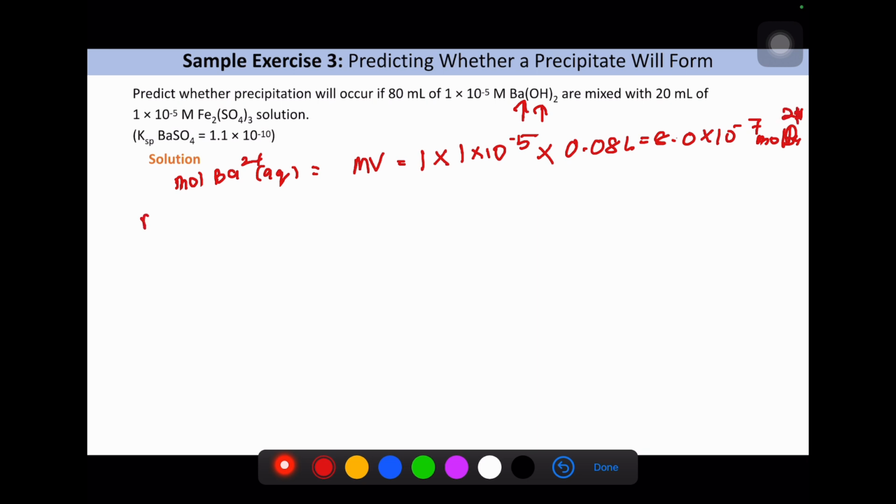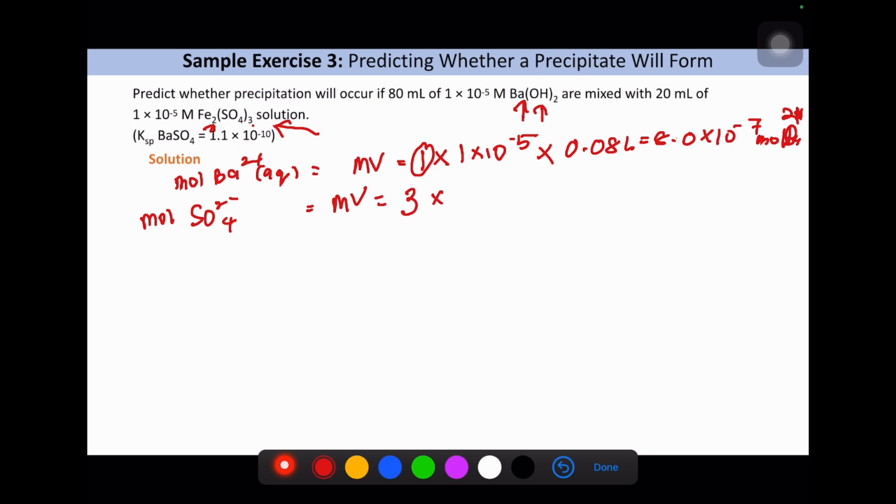And then the moles of sulfate in the other solution here. What we can see here, iron is 2 and sulfate is 3. I want to make sure you understand why I write 1 before, and this time we write down 3.